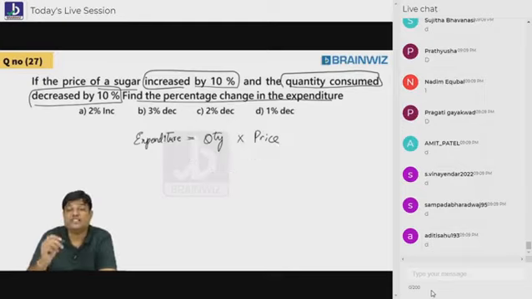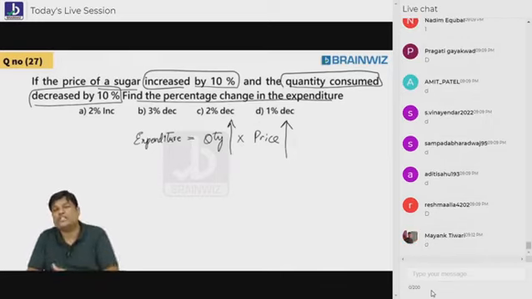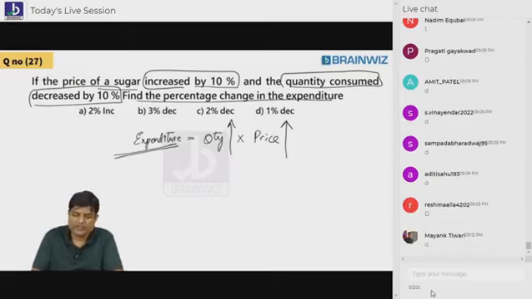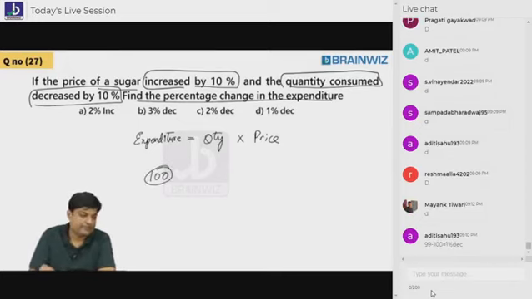Due to festival season, prices went up, and you have to purchase more quantity due to festival. Don't you think your expenditure will also be changing? Yes, that's good. So here also, let the number be 100. Are you understanding, everybody? Let the number be what, beta? 100. Is that fine, everybody?